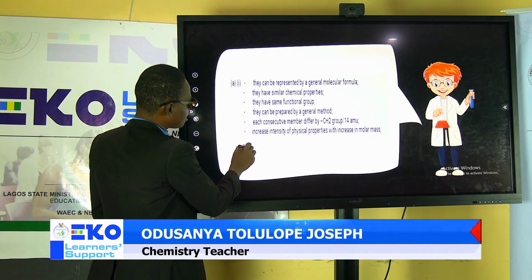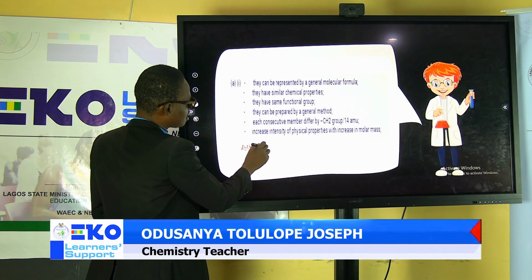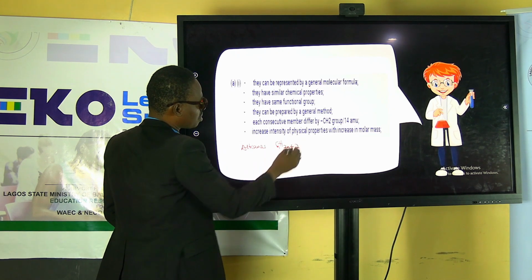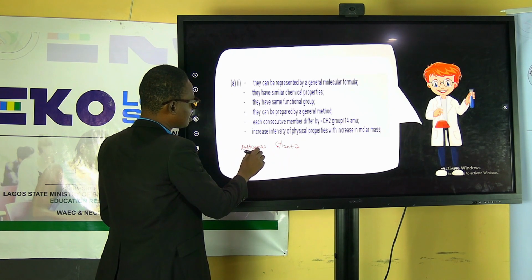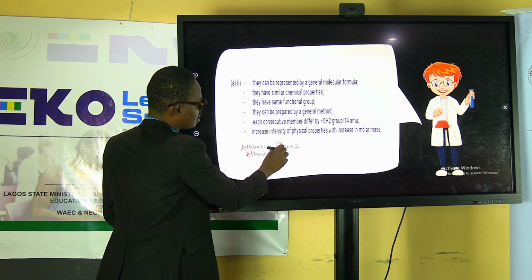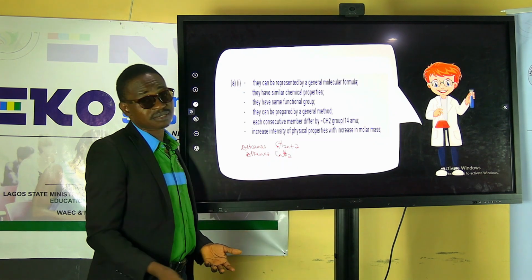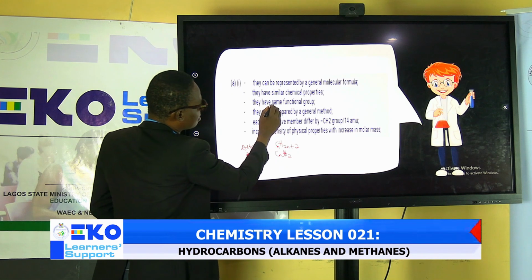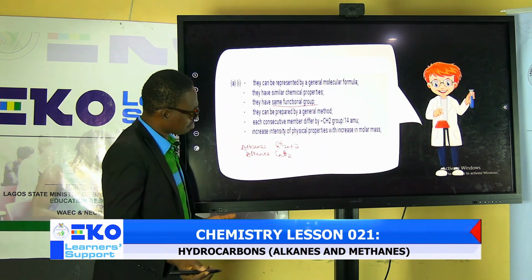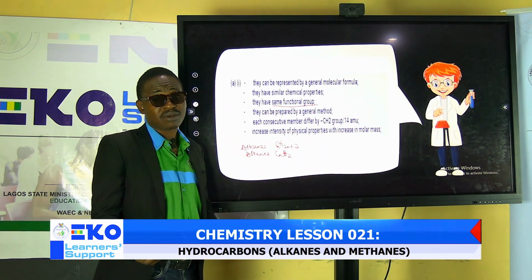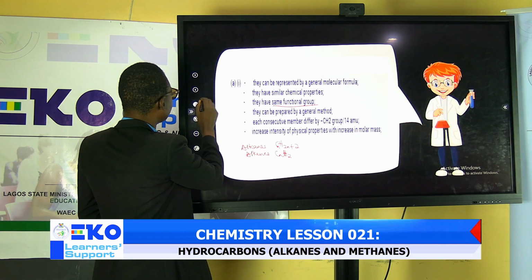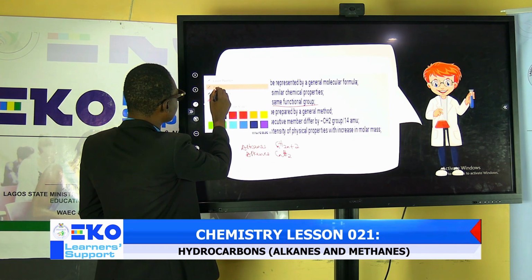Example, if I pick alkanes, it has CnH2n+2. If I pick alkenes, it has CnH2n. Yeah, represented by what? General molecular formula. So they are similar, or they have the same functional group. You can prepare them by similar laboratory preparation. Yes, aside this, what again are we asked?